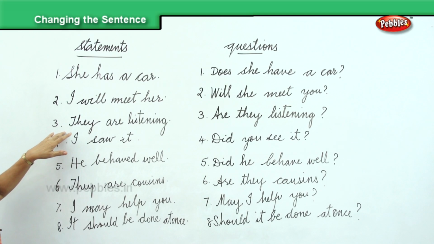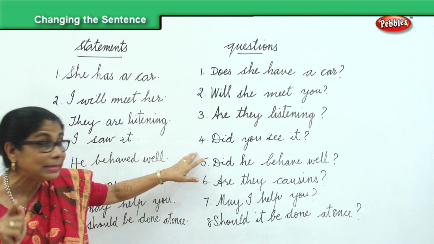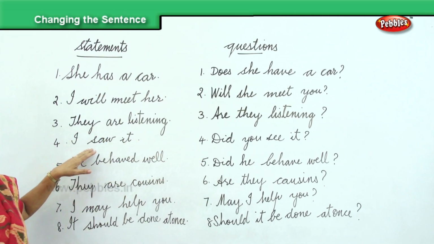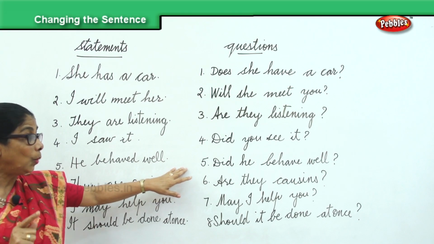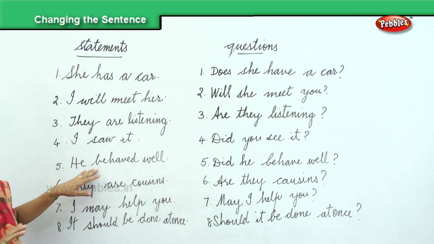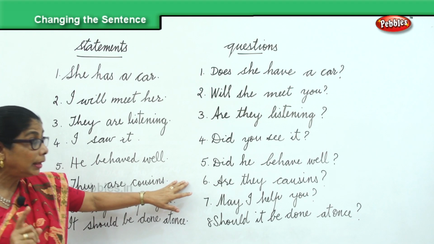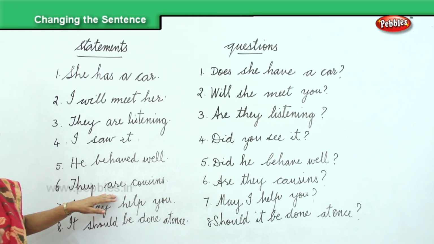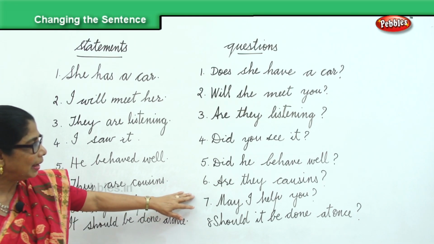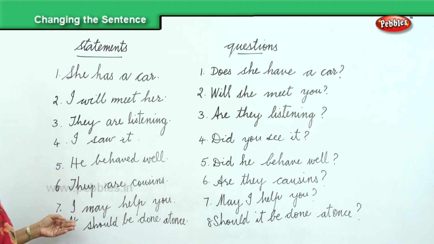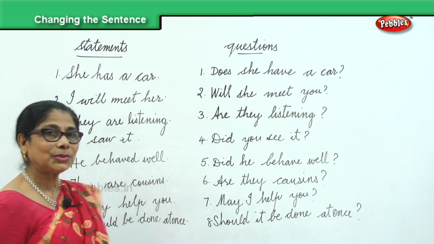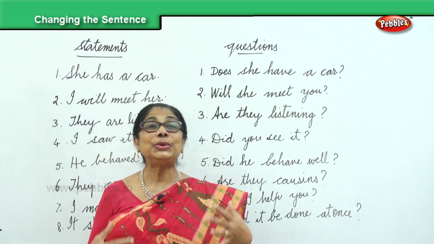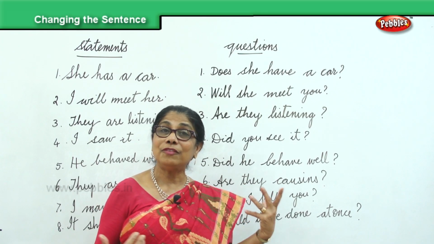They are listening. Did you see it? I saw it. Did he behave well? He behaved well. Are they cousins? They are cousins. May I help you? I may help you. Should it be done at once? It should be done at once. So now you learn to supply statements for the questions.